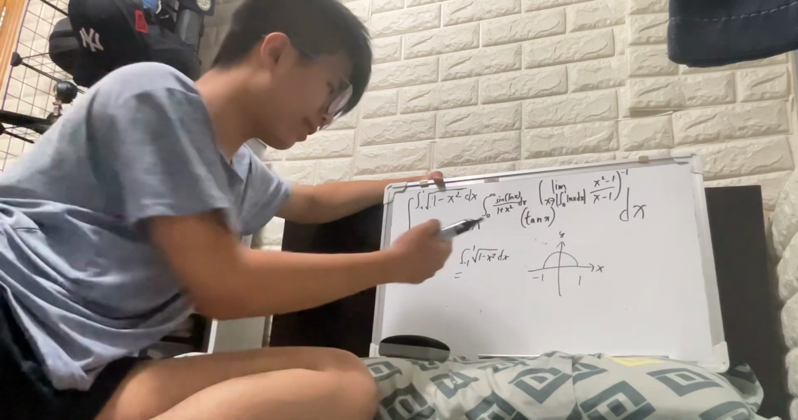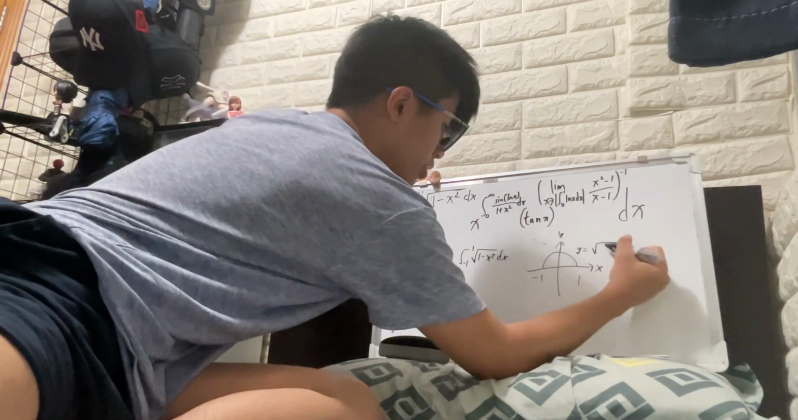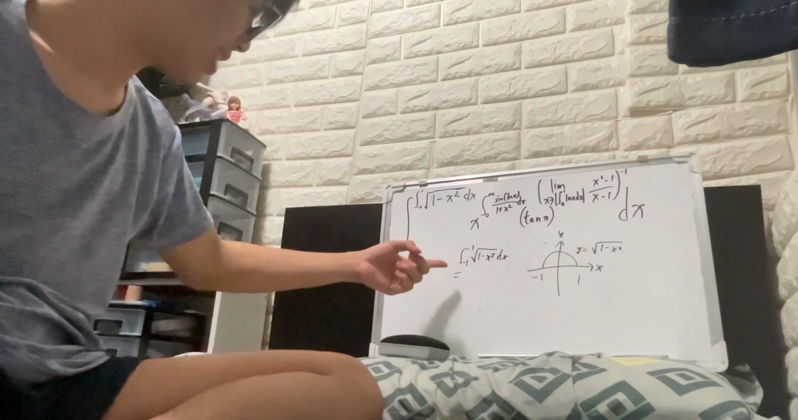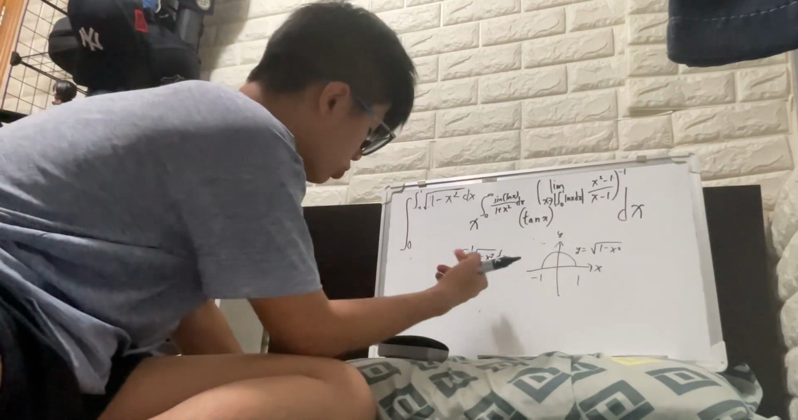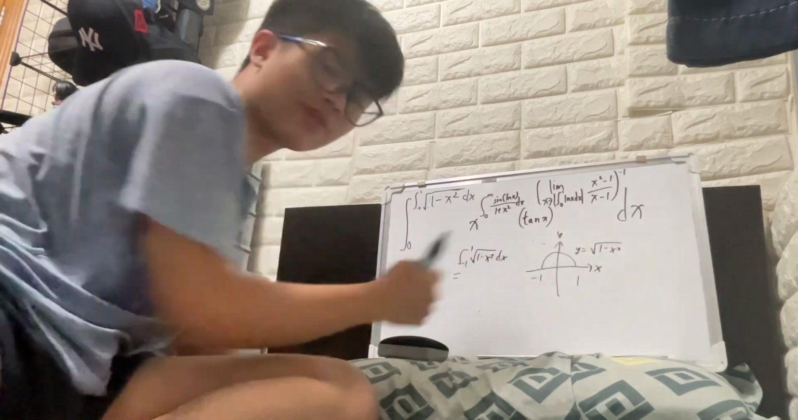However, the original question, and this is just the graph of the square root of 1 minus x squared. Luckily, you see the integral is going from -1 to 1. It's just the area of this function, right?